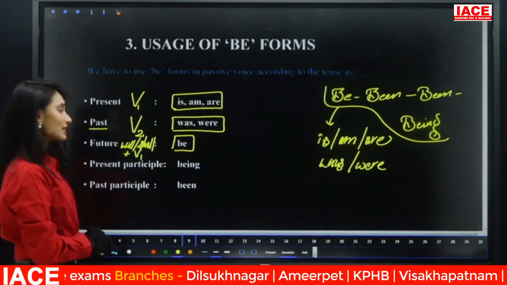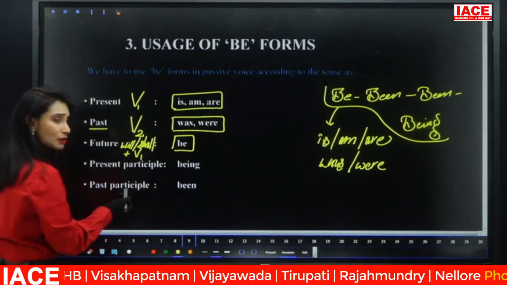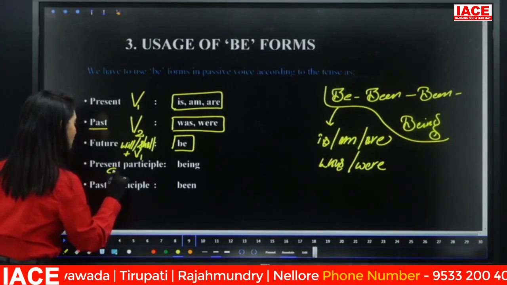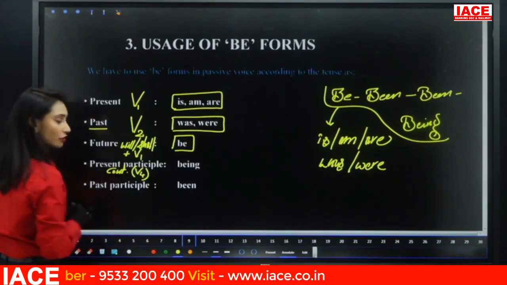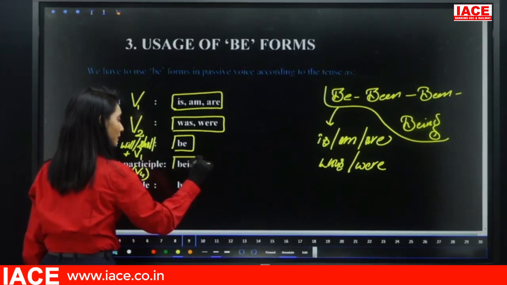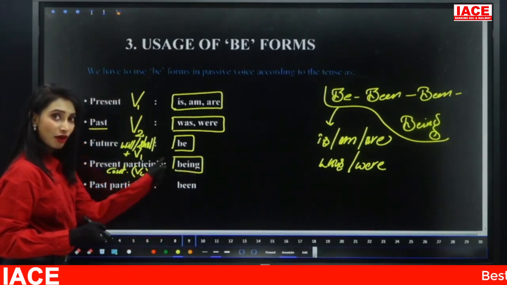Now, if the verb is in present participle, that means continuous tense, the verb should be in V4. Then the be form is being. V4 means the ing form, so here also we require the ing form, being.